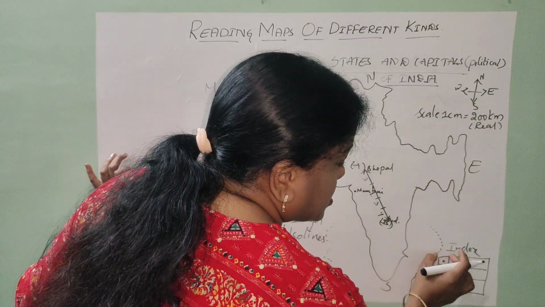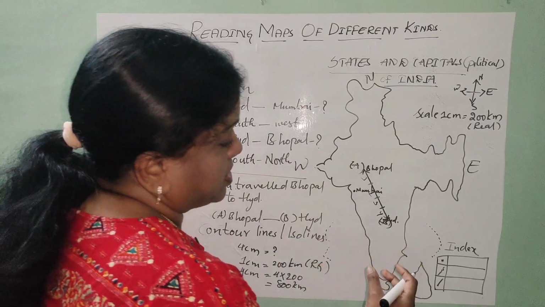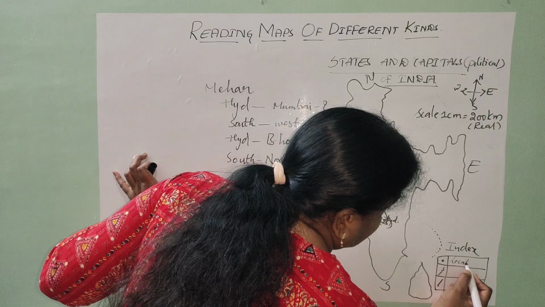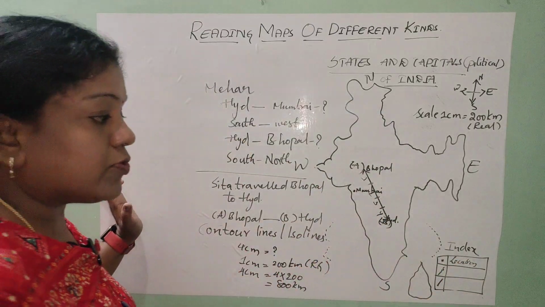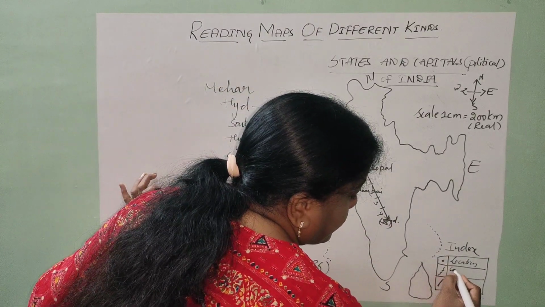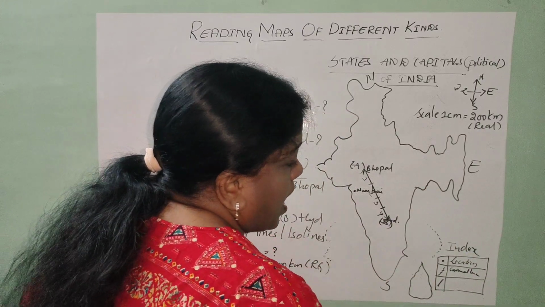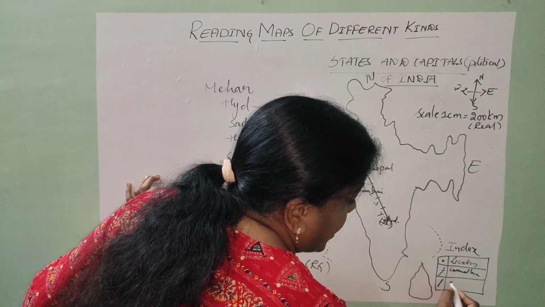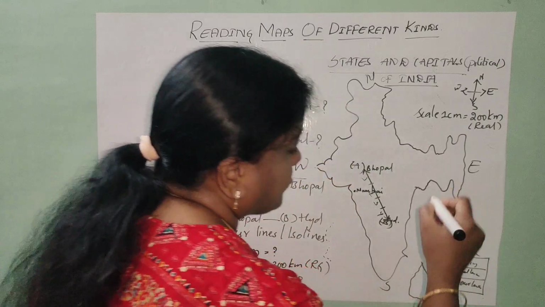These symbols which I am using are conventional or common symbols, used to give you the location of a place. The point symbol I am using to give the location of a place, and the curved line symbol is acting as the outline of India. Is it clear? And the straight line, I am using it as a contour line.